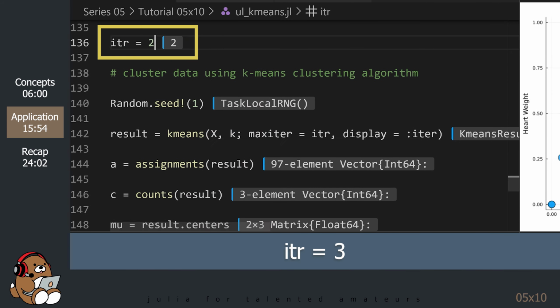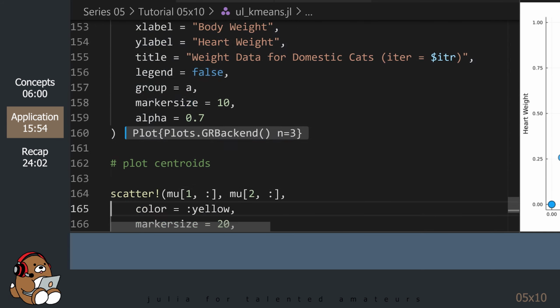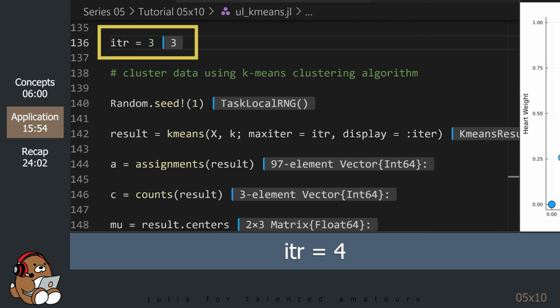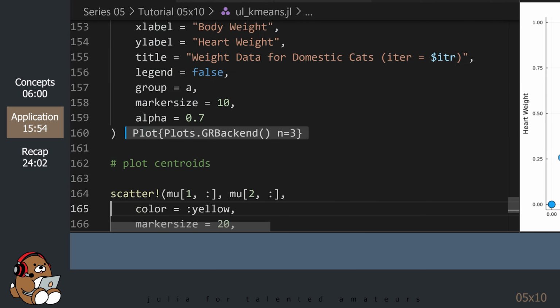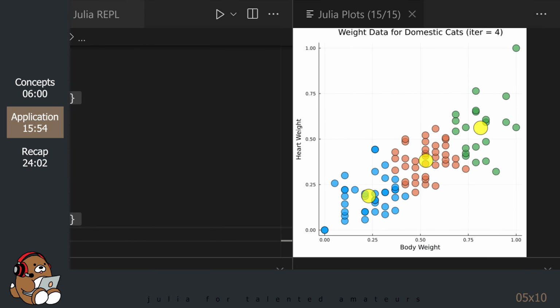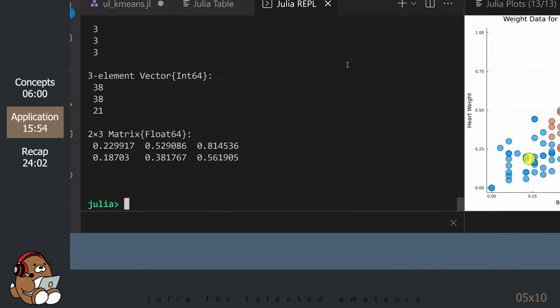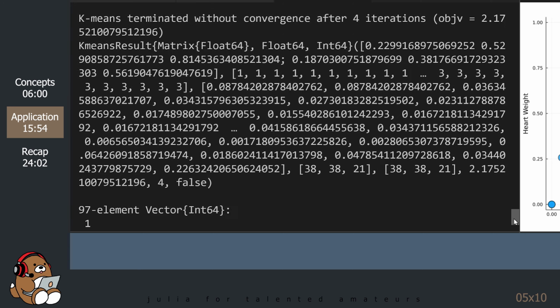I'm going to repeat this process a couple more times so we can plot a few more iterations. I'm going to fast forward through this part. I'm going to delete the plots without the centroids, and then flip through the 4 separate iterations. That's pretty interesting, right? You're seeing the convergence process in action. If you go into the REPL, you'll see all of the relevant information.